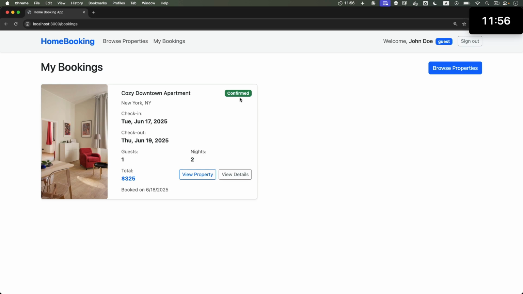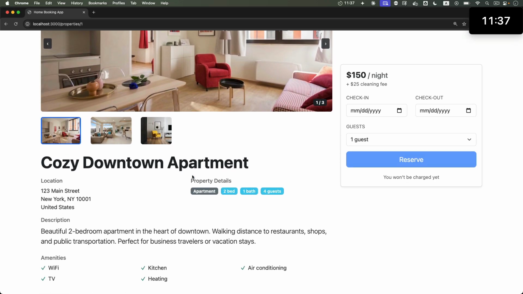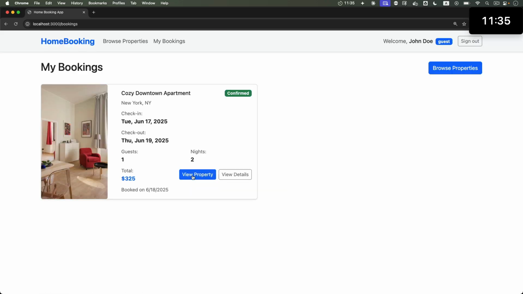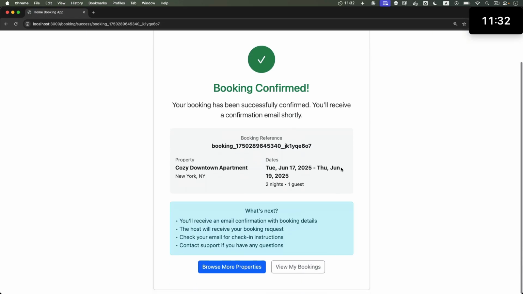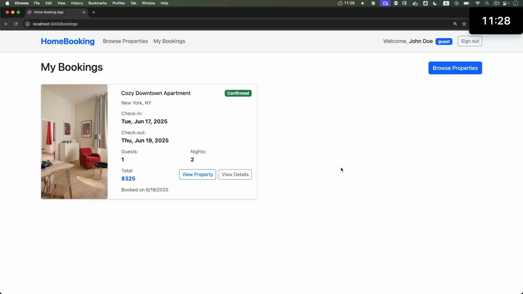The booking showed up and it looks so nice. I love how it styles it. Switching to Bootstrap makes such a big difference because it uses all these components that just have all the predefined styling. This is awesome. And look, it has view property button that takes me to the property page. This is pretty amazing. View details, that's my booking confirmation details. I am genuinely impressed how this just works out of the box.